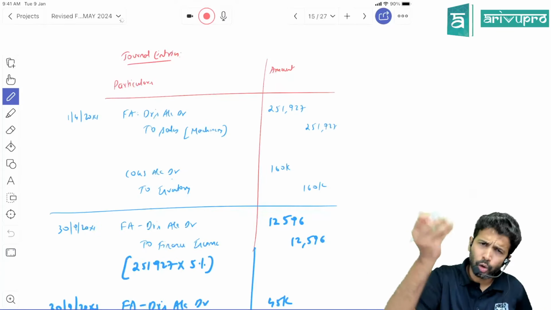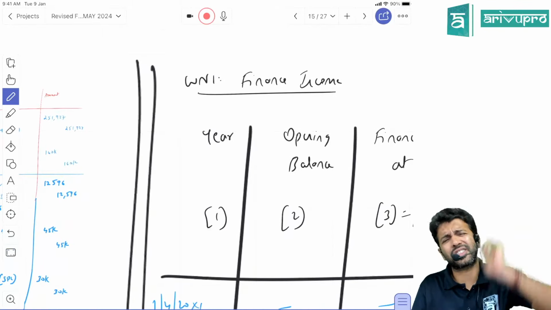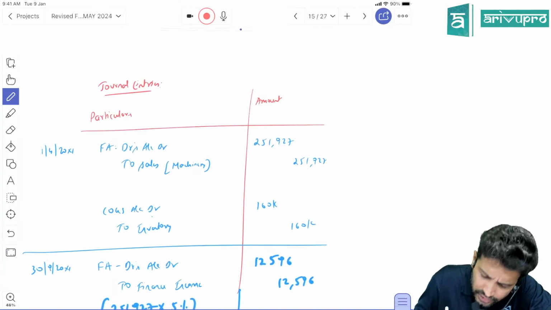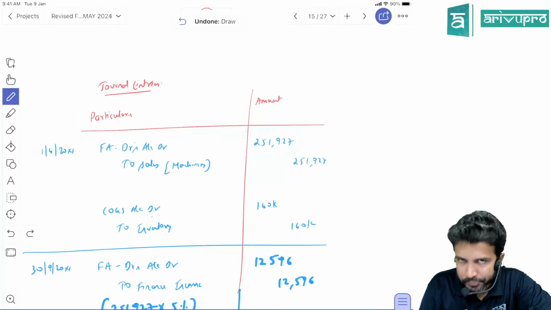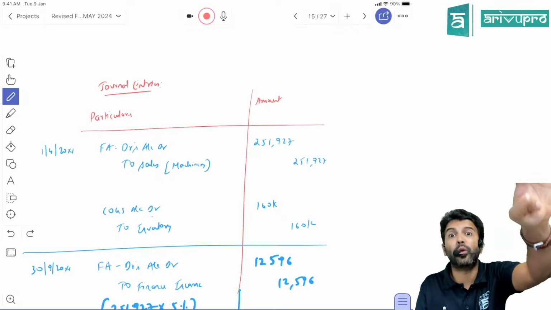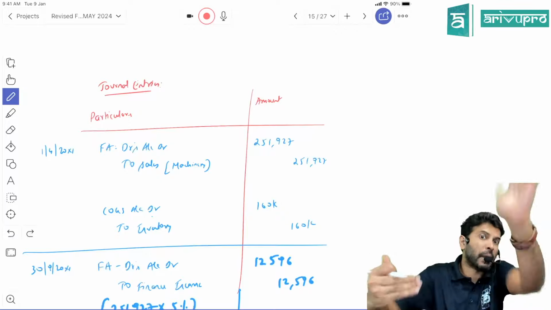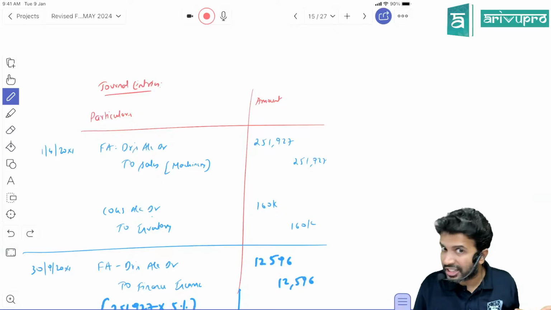Okay, so now how to pass it? Very simple. You can calculate it using the table or you can calculate it the straightforward way. You are showing the debtor at 251, correct, but will you recover 251 from the debtor? No, you will recover 4 lakh. But have you recovered that amount now? No, 6 months over, payment we have not received. So we have to book 6 months ka interest income.